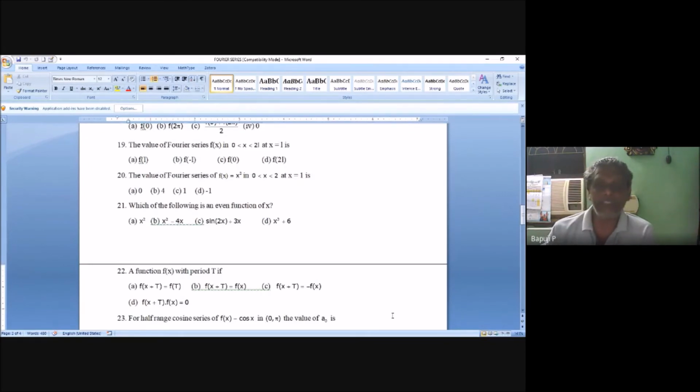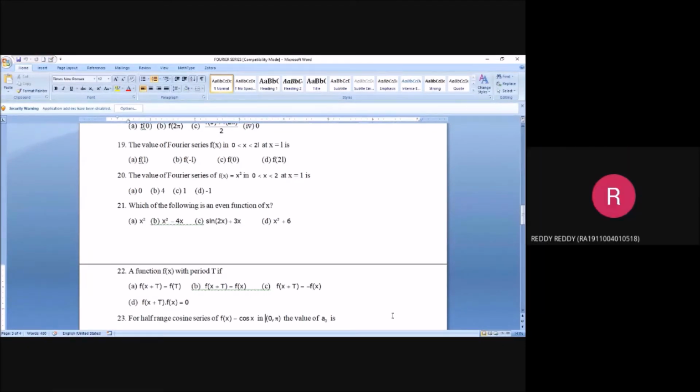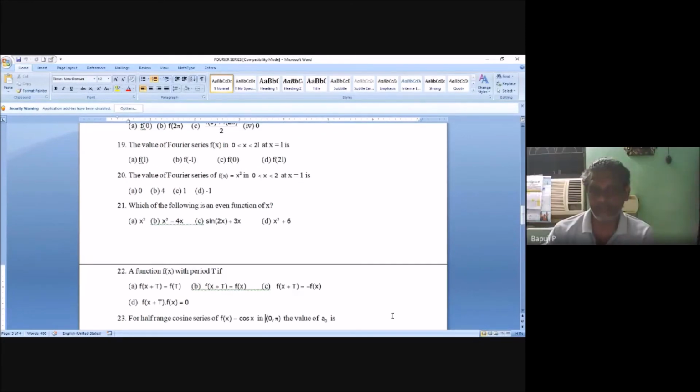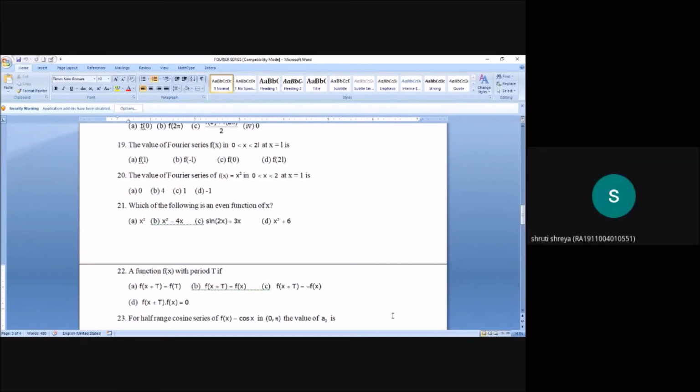A function f of x is with the period t, then how can you define it? F of x plus t is equal to f of x. F of x plus t is equal to minus f of x. F of x plus t into f of x equal to 0. So a periodic function defined with period a means f of x plus a is equal to what? This is period t, so f of x plus t is equal to f of x. So what is the answer? Option B. Yes.